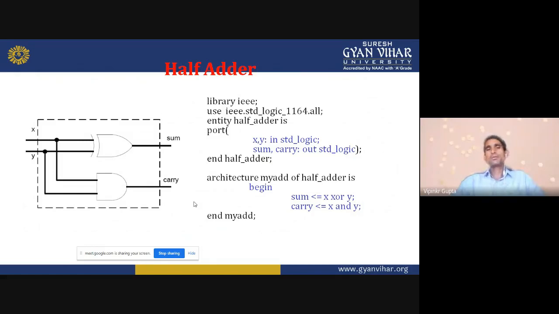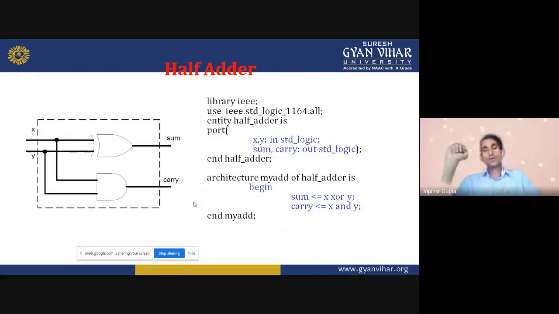Whatever input we are providing, according to that input, output will be generated. So in the figure given in that slide, we see that there are two inputs X and Y, and these are connected to an XOR and an AND gate.